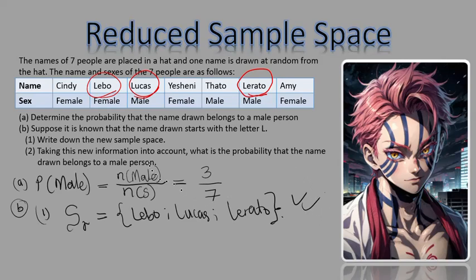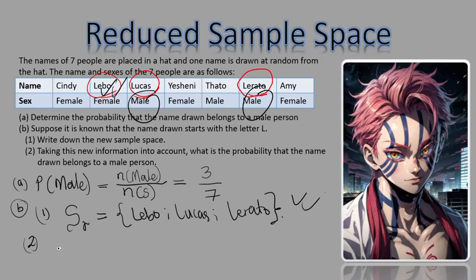And then I have to answer the question based on the reduced sample space that I have. So question 2 says, taking this new information into account, what is the probability that the name drawn belongs to a male person? So I go to my names there of the reduced sample space. I see this person is a male and this person is a male. It's only this person who's not a male, right? From my reduced sample space.